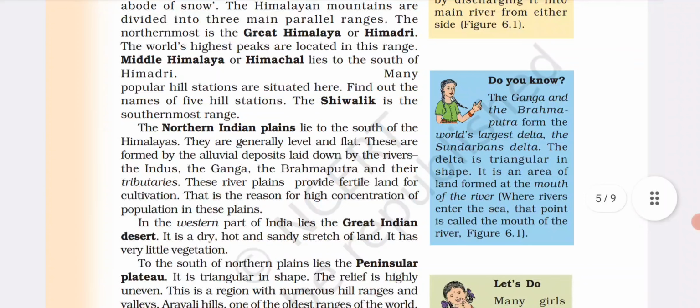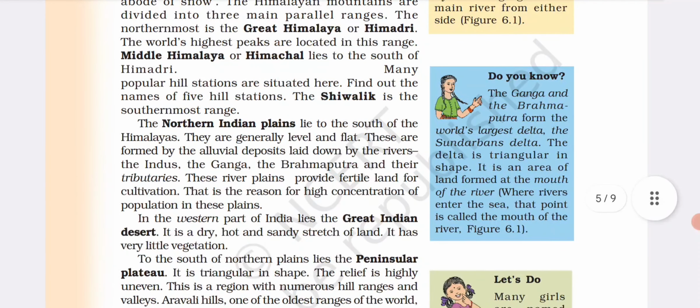The northern Indian plains lie to the south of the Himalaya. They are generally level and flat. These are formed by alluvial deposits laid down by the rivers the Indus, the Ganga, the Brahmaputra, and their tributaries. The river plains provide fertile land for cultivation. That is the reason for high concentration of population in these plains.